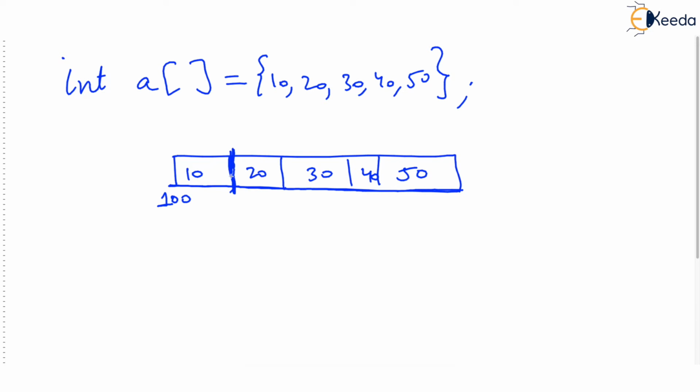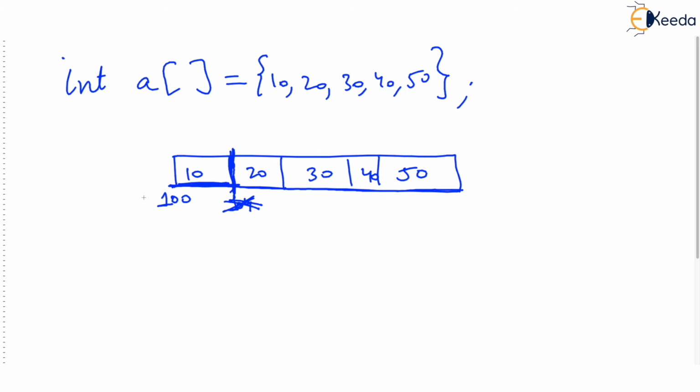That depends on how many bytes every integer consumes on my system. As I said, on my system maybe an integer consumes 2 bytes. On your system an integer consumes 4 bytes. Now if the integer consumes 4 bytes, then this address will be 104, because 100, 101, 102, 103, 4 bytes will be taken by 10. But my point here in the discussion is, why worry about how many bytes an integer consumes? Let it consume some number of bytes.